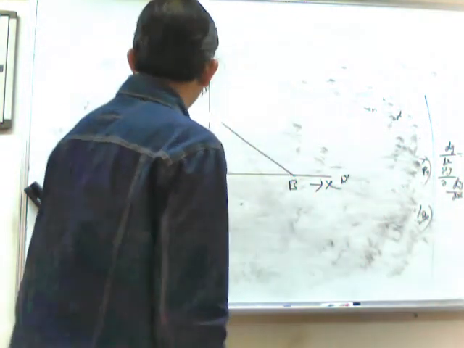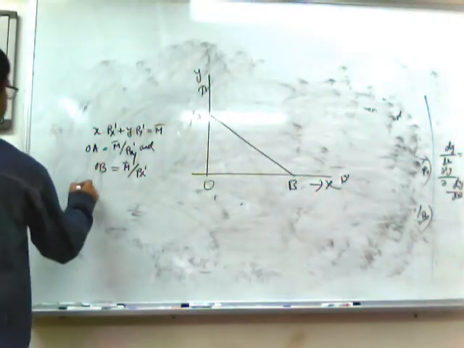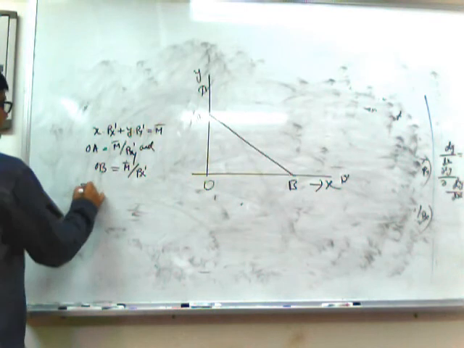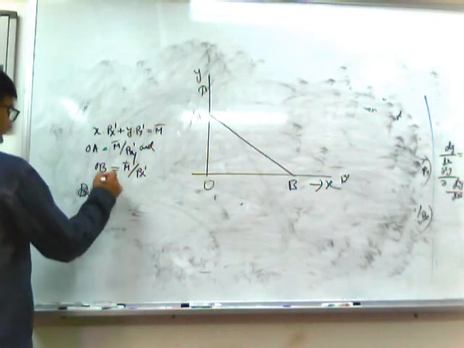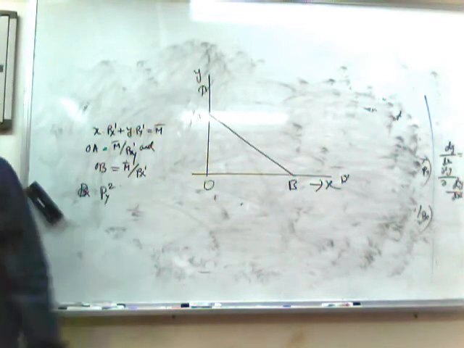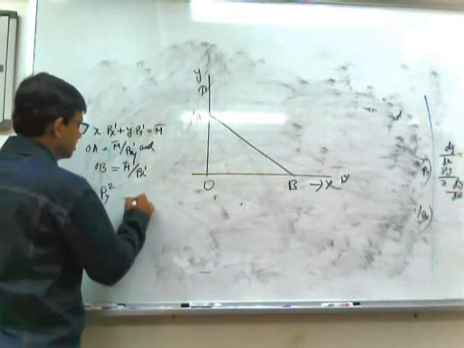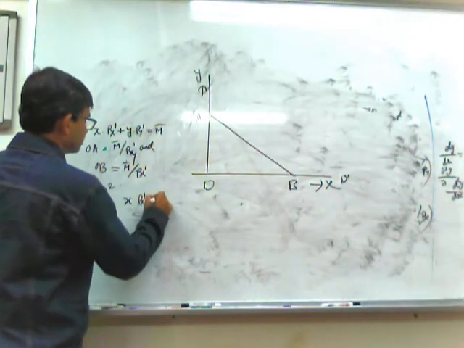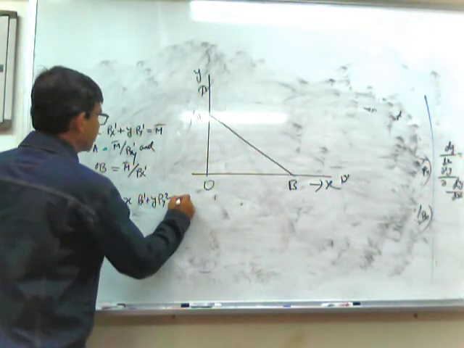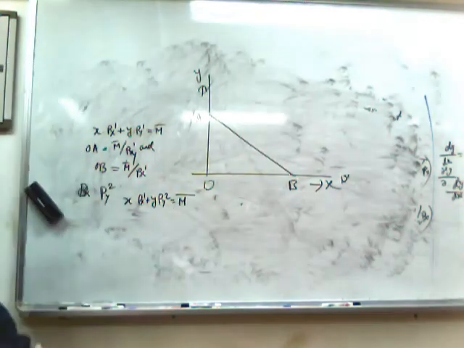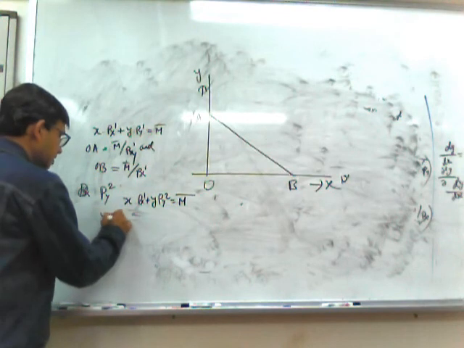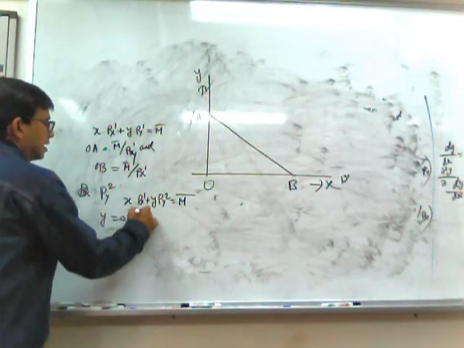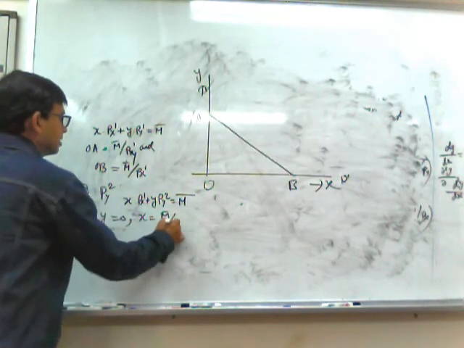Now the price of y falls and it is Py2. So what will be the budget equation? X into Px1 plus y into Py2 equals M bar. Again here, if y equals 0, x will remain M bar by Px1.